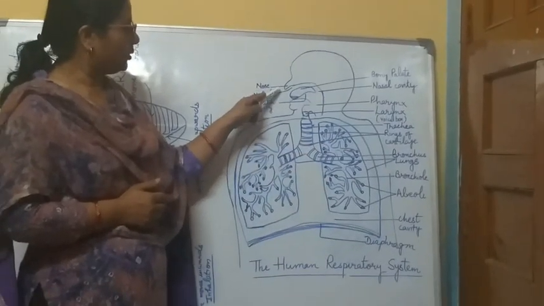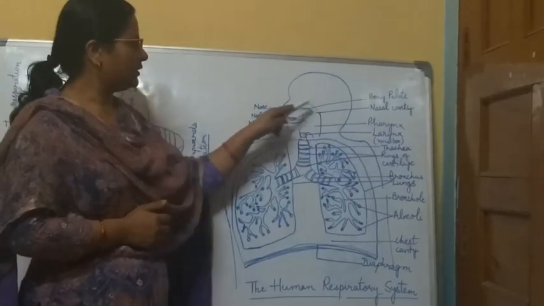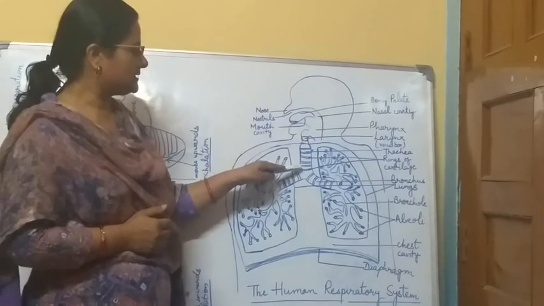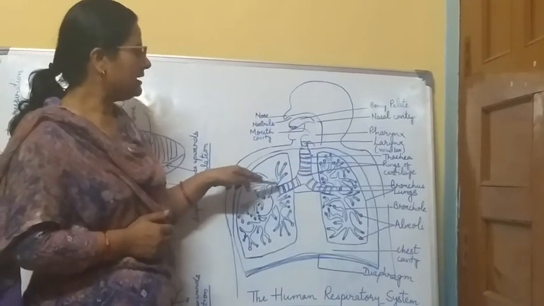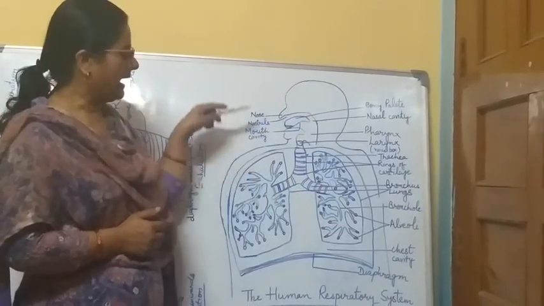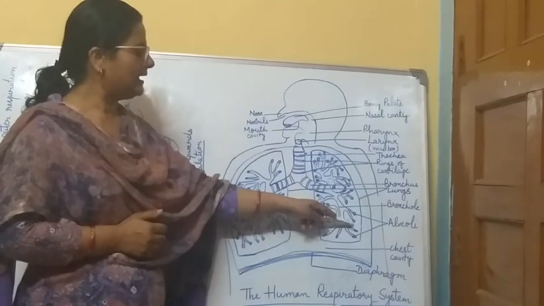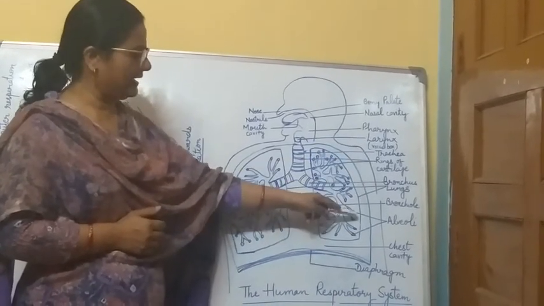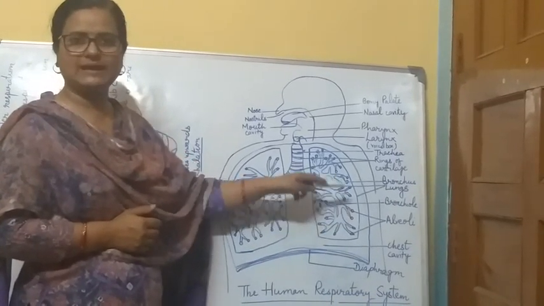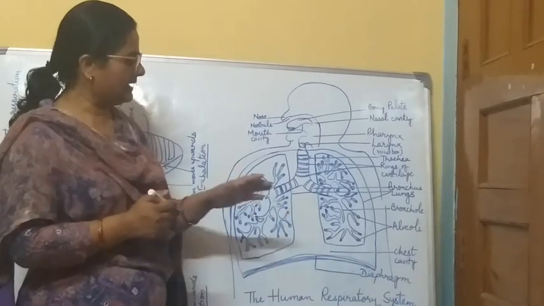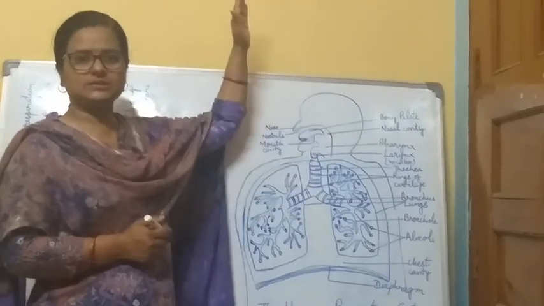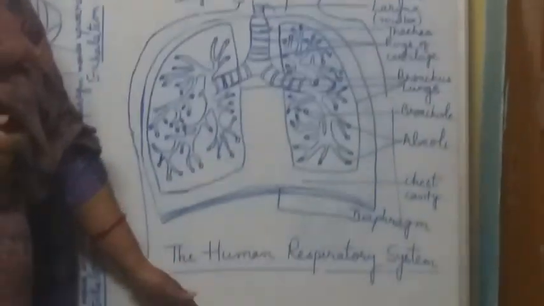This is the nose, this is the nostril, this is the bony palate, this is the nasal cavity, pharynx, larynx, this is the trachea, this is the bronchus, and lungs. Lungs are enclosed with numerous bronchioles, and the ends of the bronchioles are enclosed with a number of air sacs called alveoli, and alveoli are the sites of exchange of gases. Here oxygen enters and the CO2 gets expelled out. So this is the complete respiratory system of human beings.